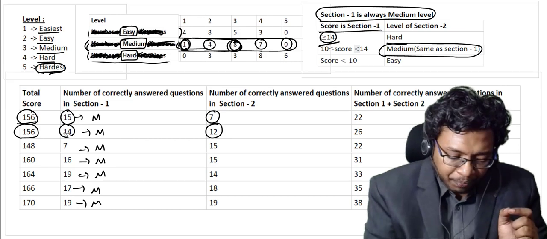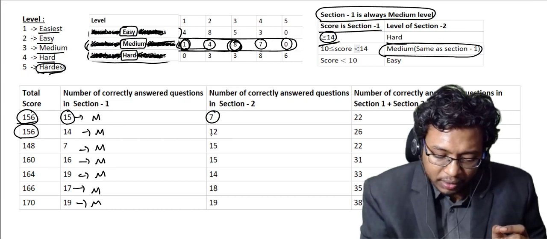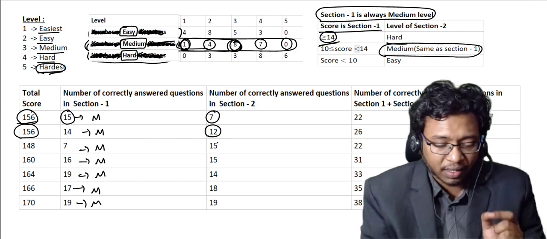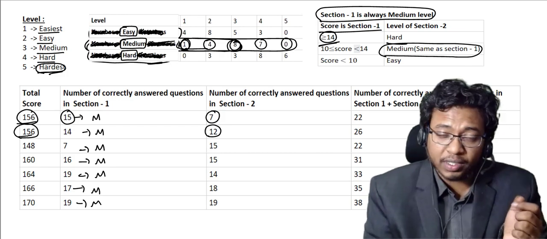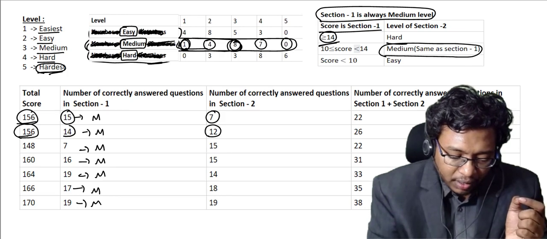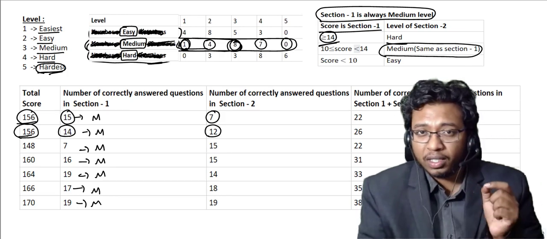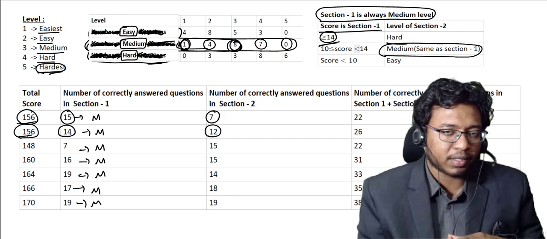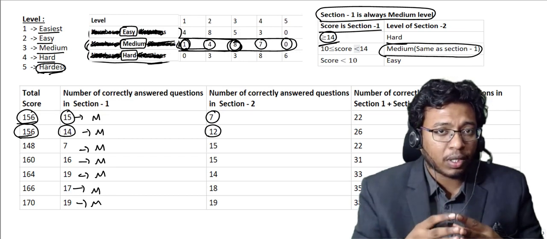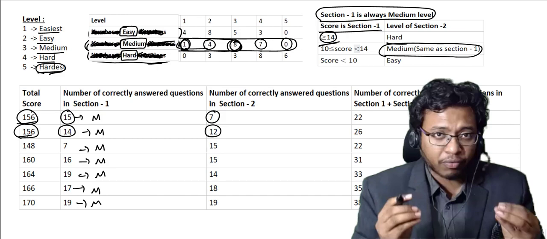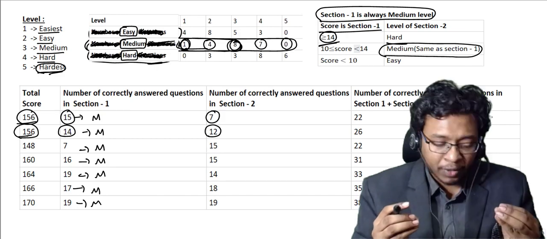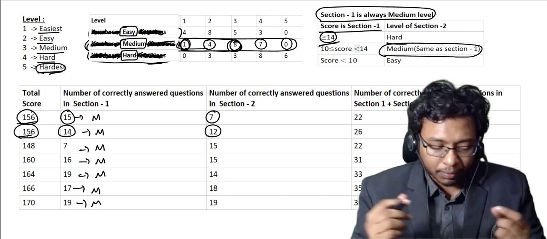Now see here, even though he scored 12 questions correct in the hardest section, in the hard paper, he still managed to get only 156. Why? Because in the first section he scored only 14 questions correct. That means your first section is equally important in getting the final score. So always try to perform as well as possible in your first section, so that it will enhance your score.